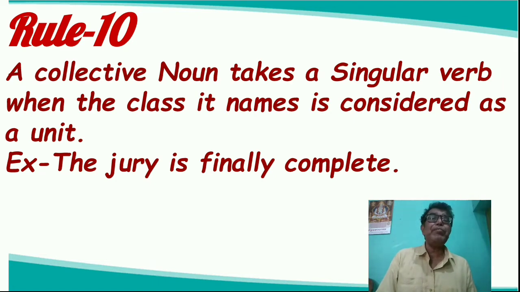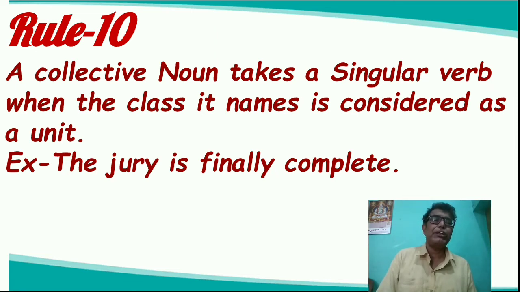In the case of "a number of" or "the number of": "a number of" is taken as plural, but "the number of" is used as singular. "The number of" is specific, but "a number of" is taken separately. In the case of "a number of," it will be plural, and "the number of" will be taken as singular.